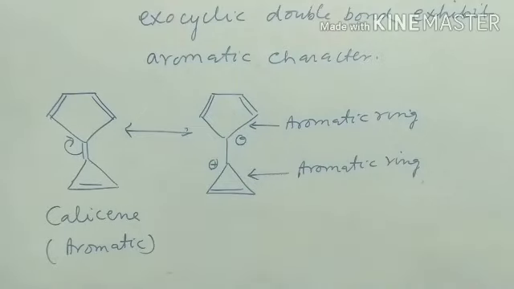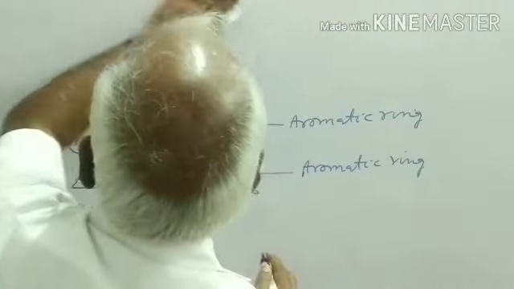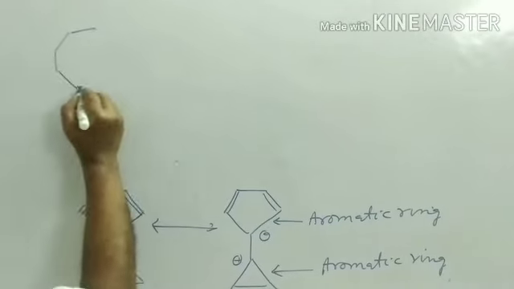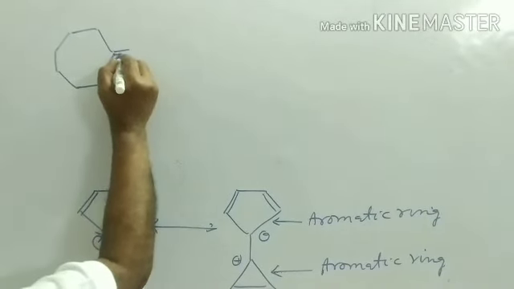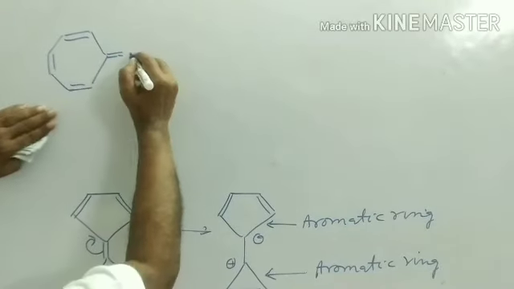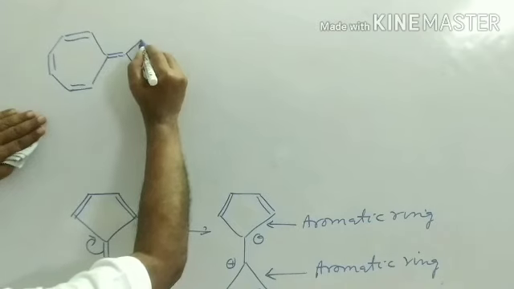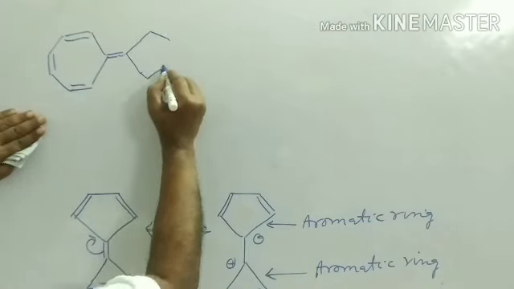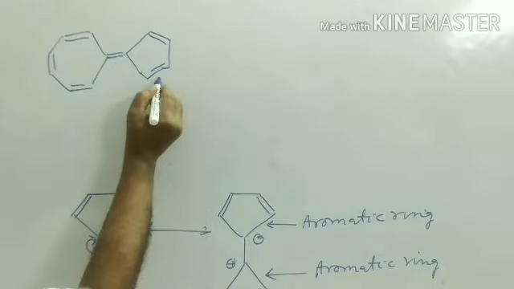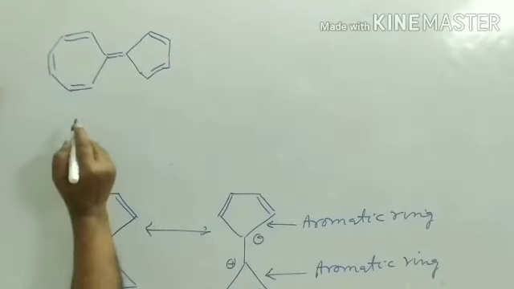The other example of this type is this is cycloheptatriene containing exocyclic double bond. If it is bonded to cyclopentene, this one, so this is smaller ring cyclopentene and this is cycloheptatriene.